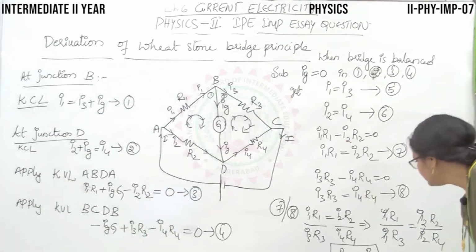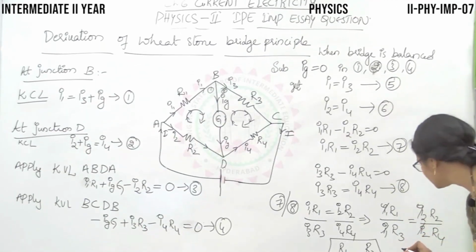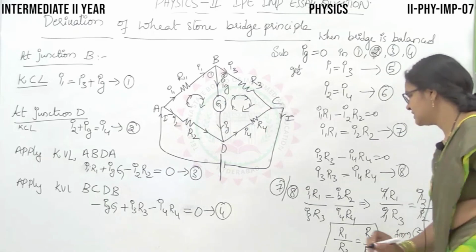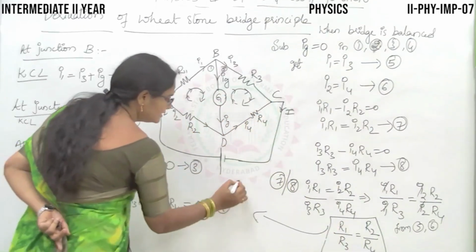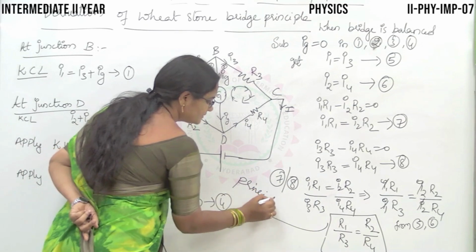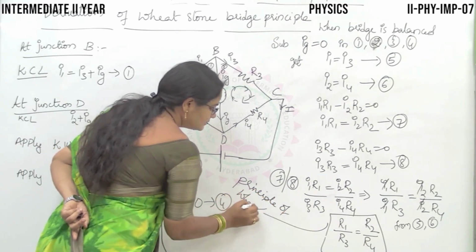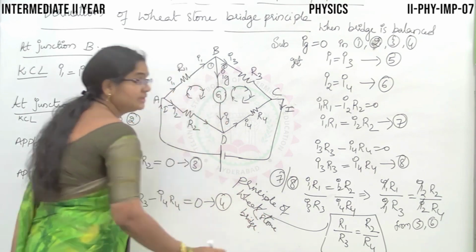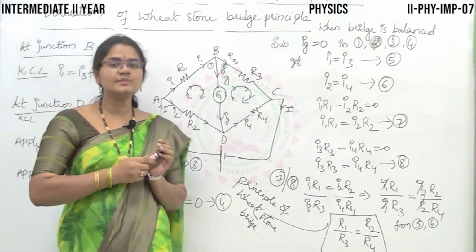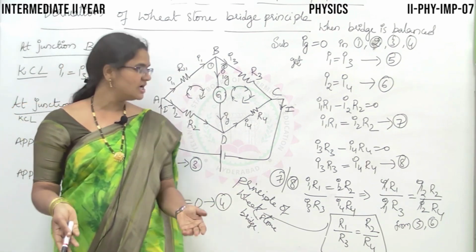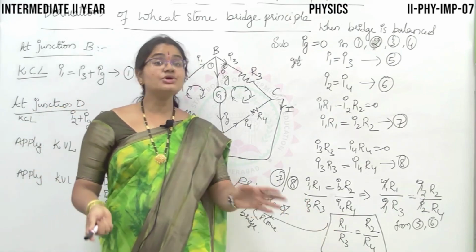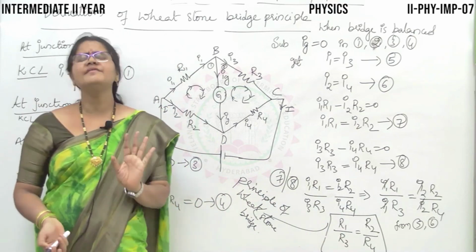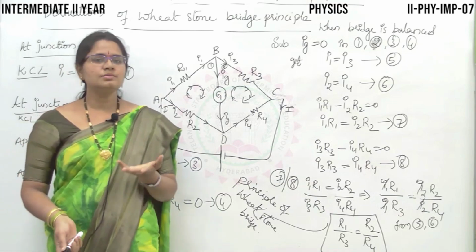So how did you get this? By substituting conditions 5 and 6. And this is the principle of the Wheatstone bridge. Students, in practicals also, you may get this question. They may ask you, what is the principle of Wheatstone bridge? Directly, you can give this: the ratio of the two resistances is always equal whenever the bridge is in balanced condition. Simple, very simple.